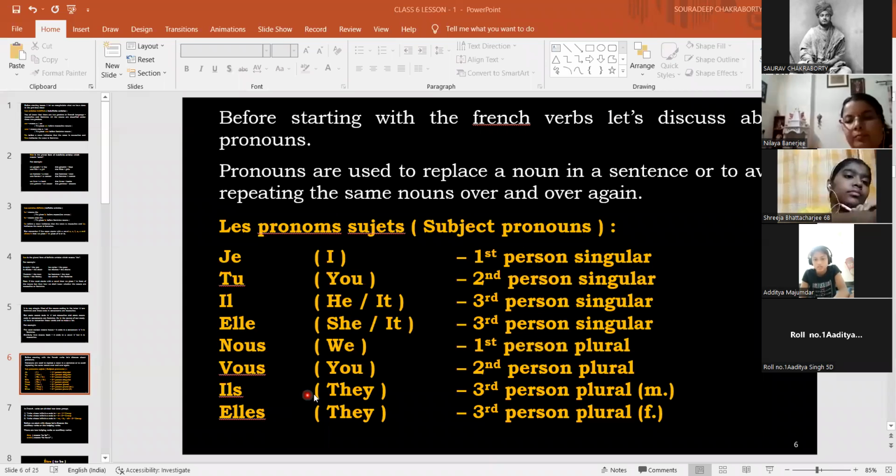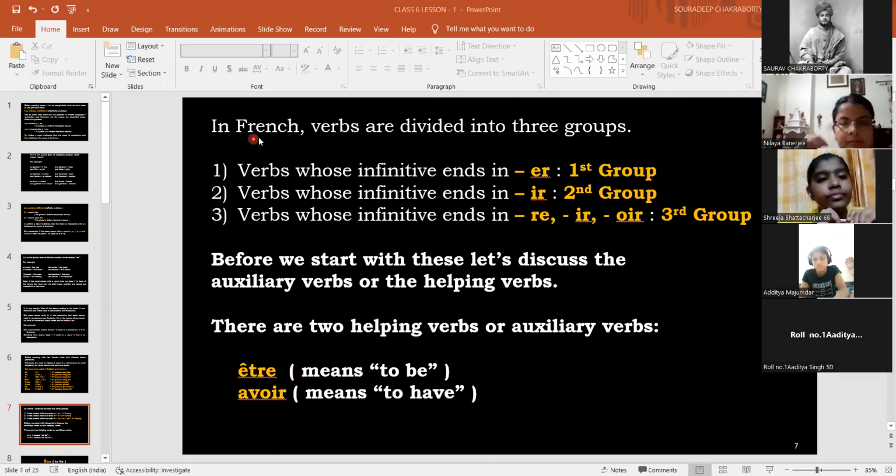Got it? Okay. So we're going to the next one now. In French, verbs are divided into 3 groups. We have learned the pronouns before starting with the verbs. So we say the subject pronouns we have learned. Now verbs. Verbs whose infinitive ends in ER, remember, once again I'm saying ending in ER, we consider the first group. Ending in IR, it belongs to the second group.